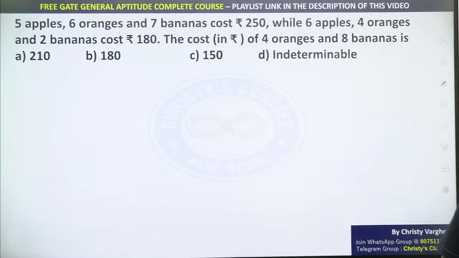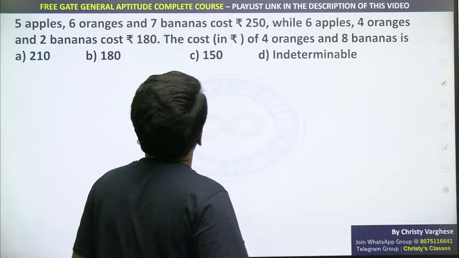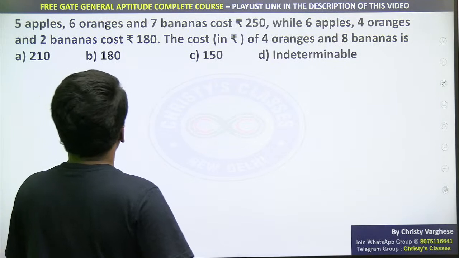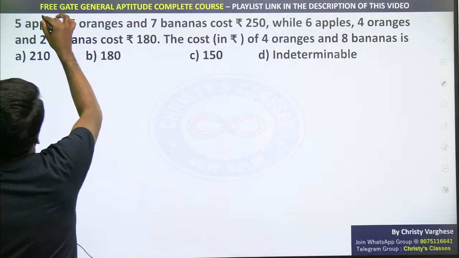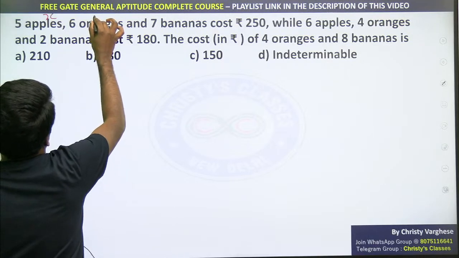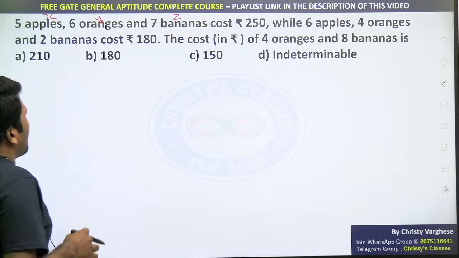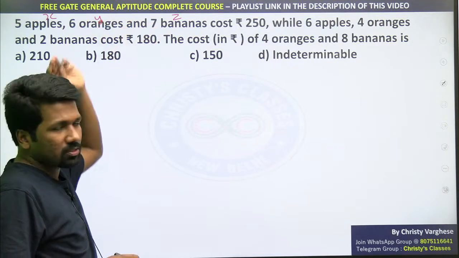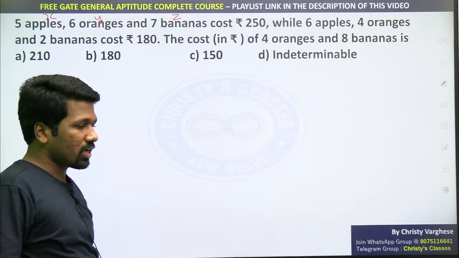Okay, so I'll explain. 5 apples, 6 oranges and 7 bananas cost 250 rupees, while 6 apples, 4 oranges and 2 bananas cost 180 rupees. So here, let X be the price of 1 apple, Y be the price of 1 orange, Z be the price of 1 banana. Otherwise you can take A be the apple price, O be the orange price, B be the banana price, if you think that you will forget the constant that you have assigned for each of the fruits.